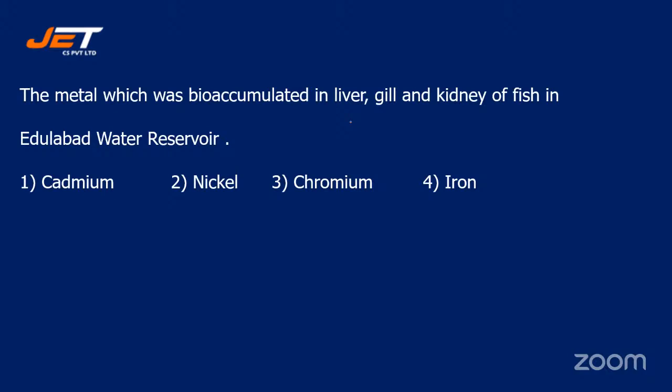Next question. The metal which was bioaccumulated in liver, gill, and kidney of fish in Idulabad water reservoir was number 1, cadmium, number 2, nickel, number 3, chromium, or number 4, iron. So which metal was accumulated in liver, gill, and kidney of fishes in Idulabad water reservoir, students? Cadmium, nickel, chromium, or iron?